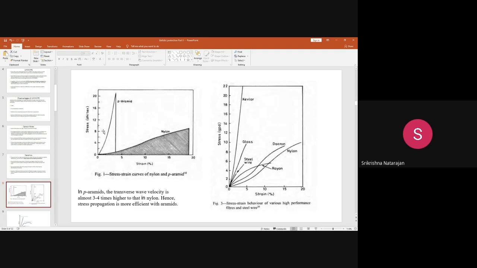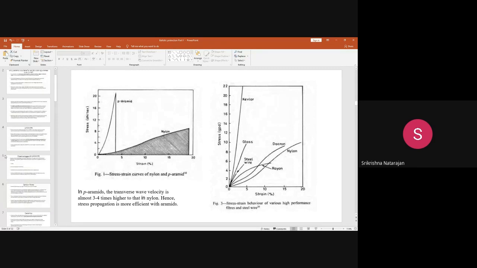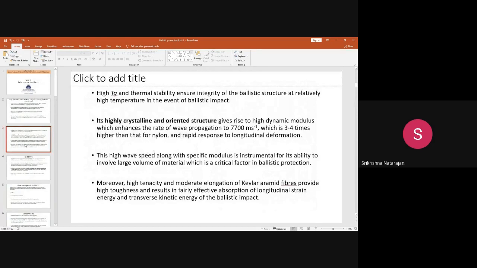But in the para-aramids, the material has a high modulus, so it does not have any kind of pronounced ductile behavior as you see in nylon. It will just break if you subject it to further extension, with very little ductile transformation. So why are para-aramids most effective even in ballistic protection? The primary reason is the high modulus.